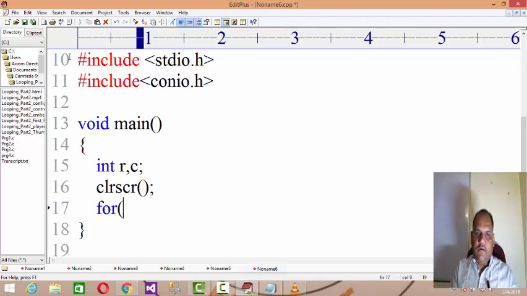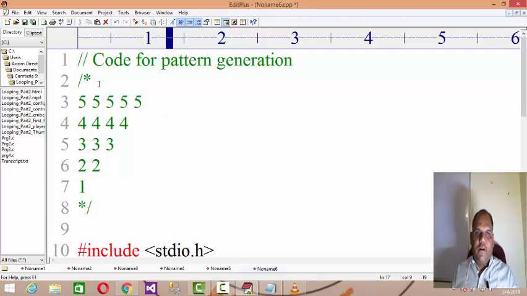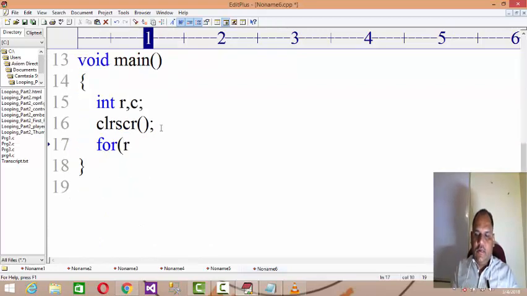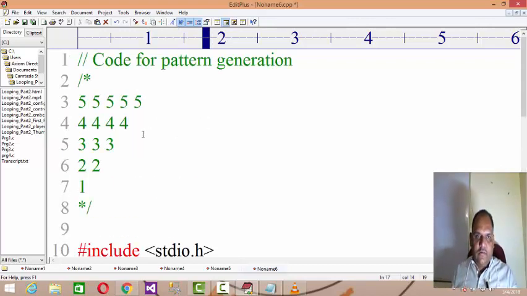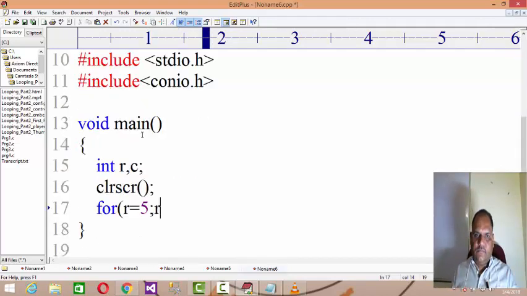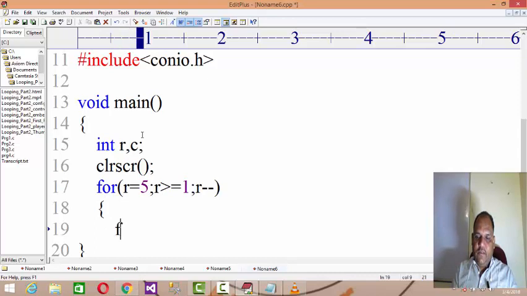For this pattern, r equals 5, r more than or equal to 1, r minus minus. If you set up the loop from 1 to 5 or 5 to 1, the total number of rows will be 5 only.